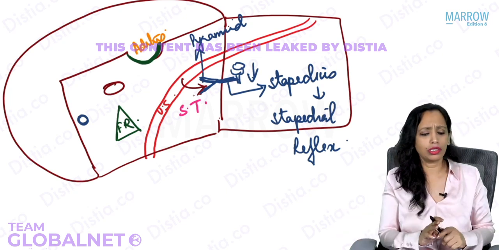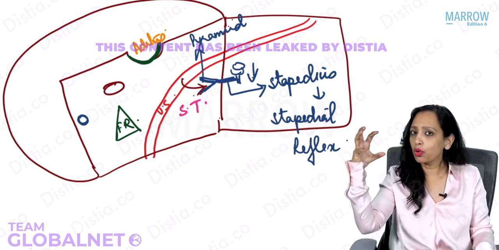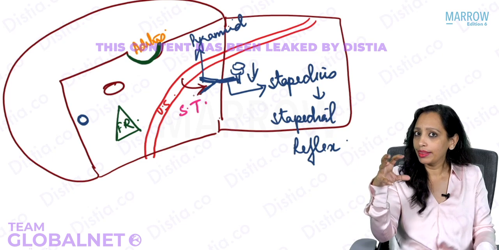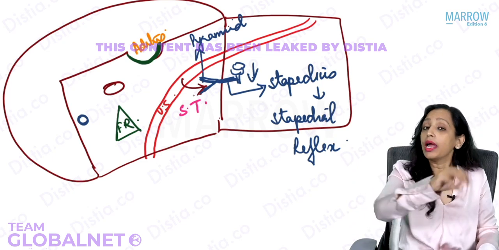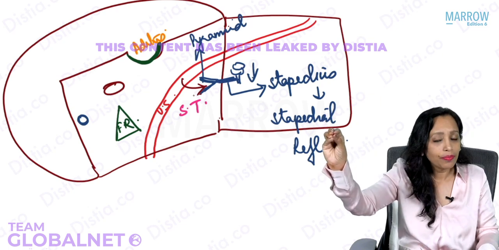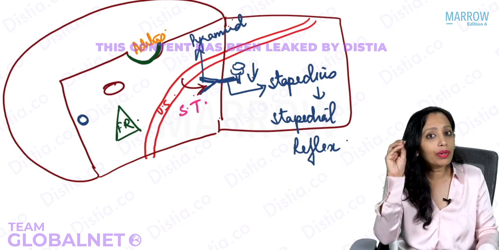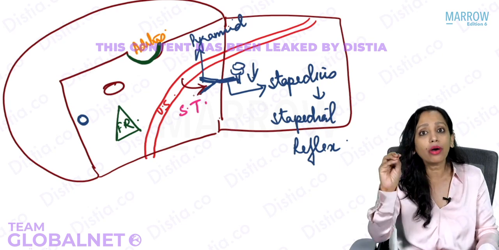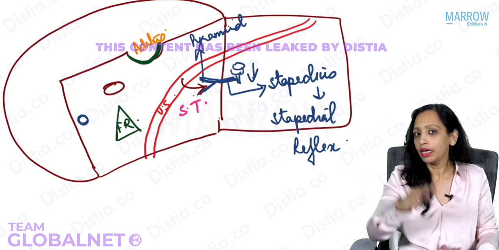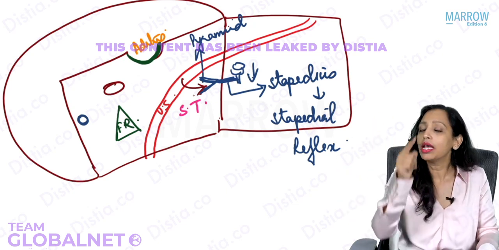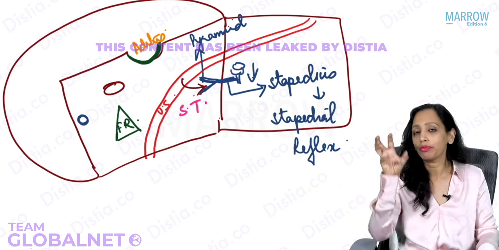But for now, just see, if there's a very loud sound, it is picked up by the pinna. Yes, it goes into the middle ear, and then from the middle ear it goes into the inner ear. When it reaches the inner ear, it is picked up by the auditory pathway. The auditory pathway senses that this is a very loud sound and it will damage the inner ear. It is now that the auditory pathway sends impulses to the facial nerve. And now the impulses come down through the facial nerve, supply the stapedius, which contracts and pulls the stapes back.